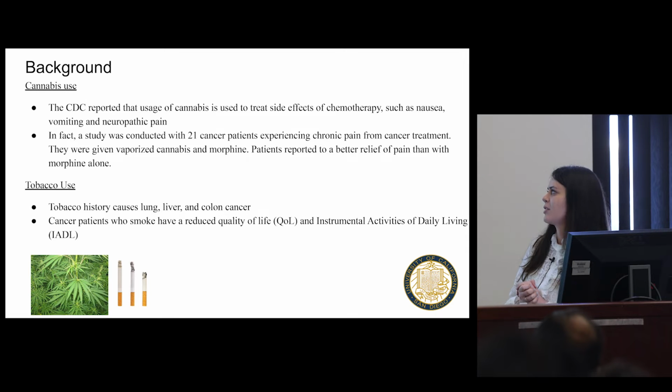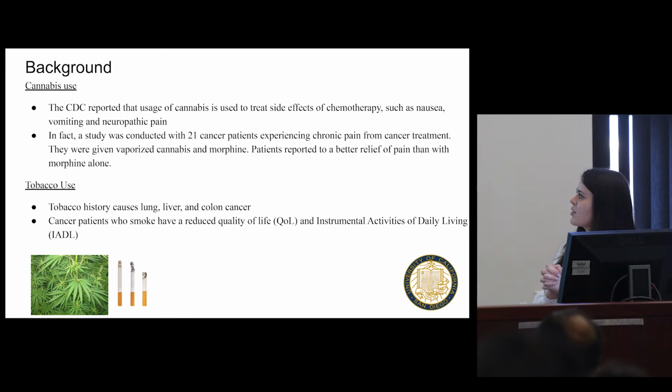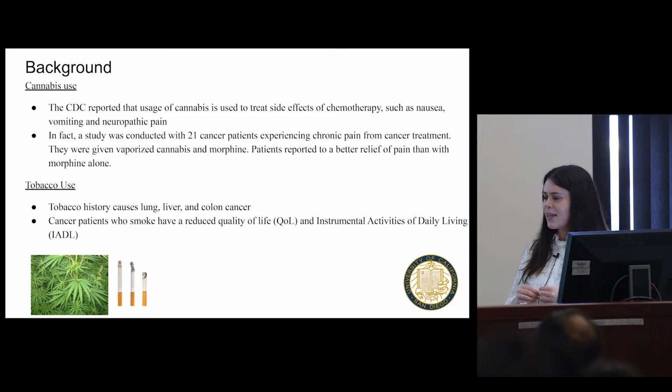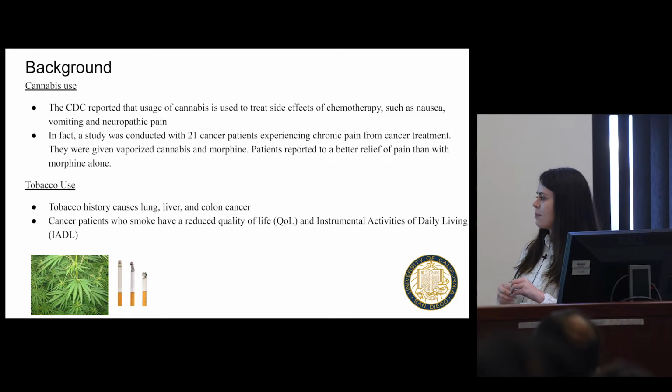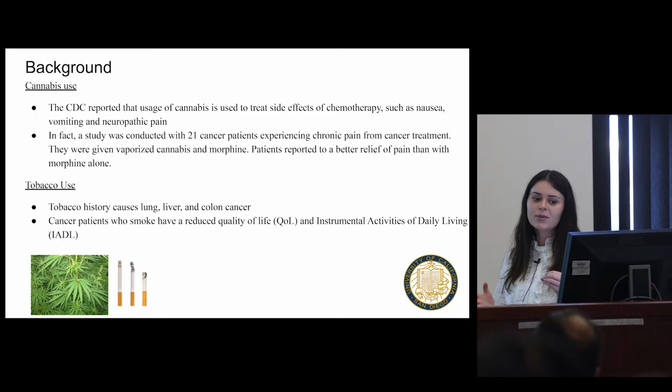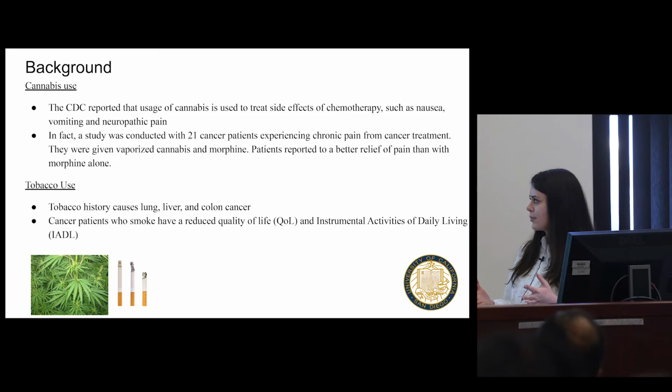My fourth risk factor here is cannabis. The CDC reported that cannabis is used to treat side effects of chemotherapy, such as nausea, vomiting, and neuropathic pain. In fact, they did a study on 21 cancer patients experiencing chronic pain, and they were given vaporized cannabis and morphine. Interestingly, they found that patients reported better relief of pain than with morphine alone.